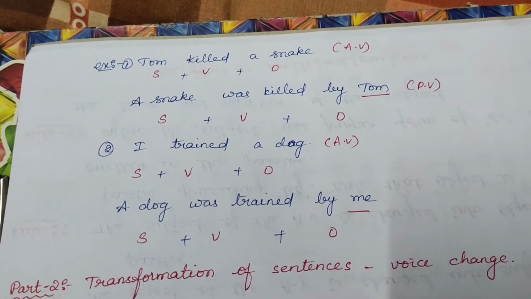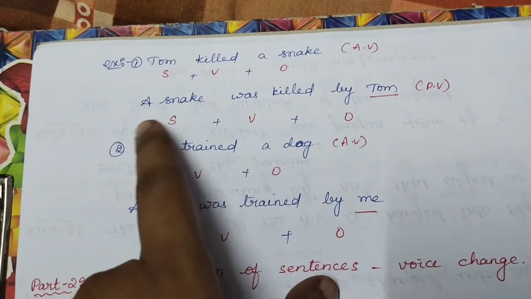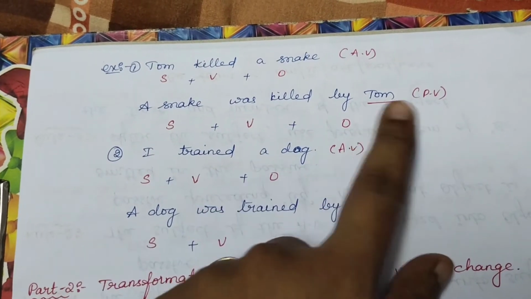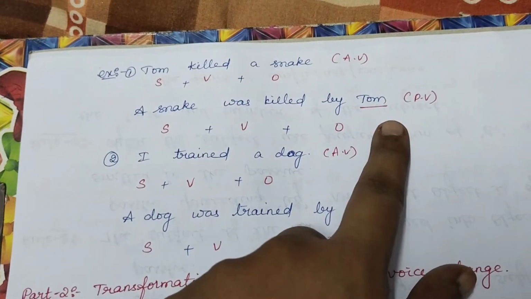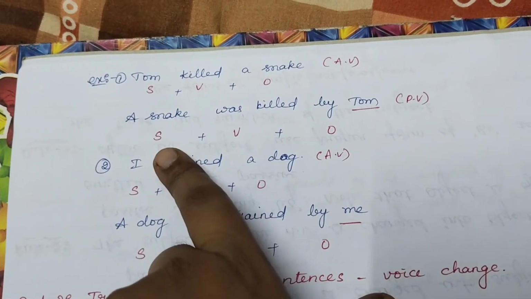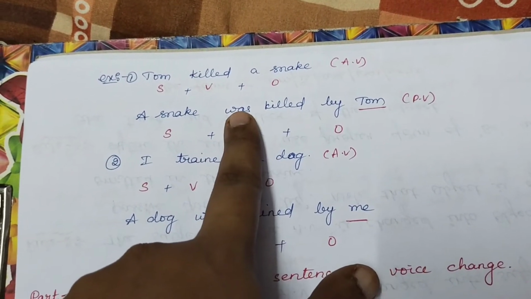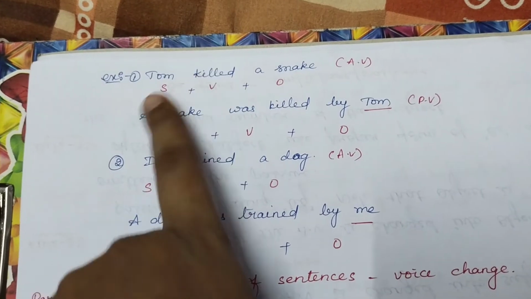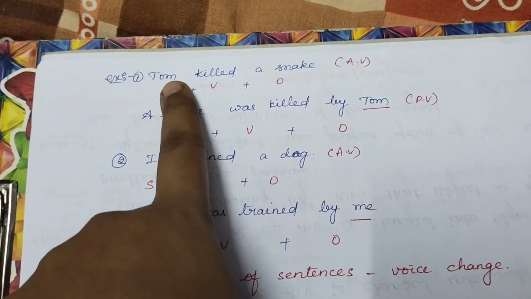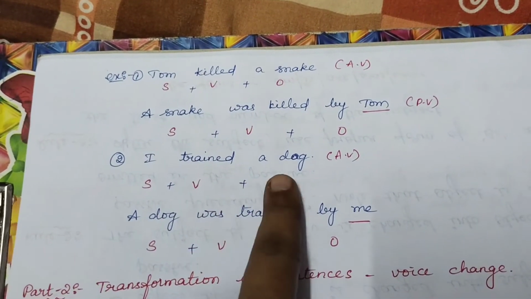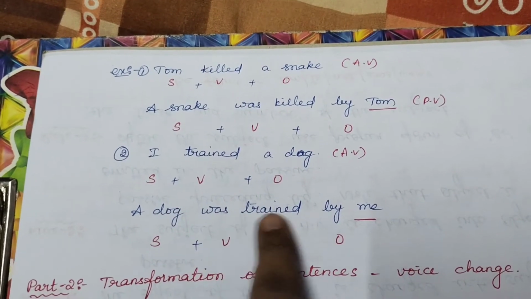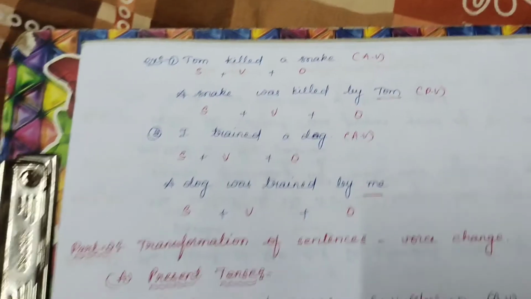Here are the examples. Tom killed a snake. A snake was killed by Tom. So subject is changed to object, object is changed to subject, and a suitable be form should be selected depending upon the tense and plurality of the subject. I trained a dog. A dog was trained by me.